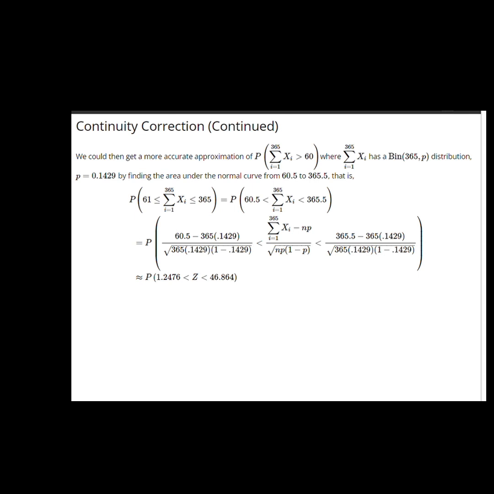This will turn out to give us a value like Z is bigger than 1.2476, less than 46.864. You will, of course, have noticed that whether I use 46 on the right or infinity will make essentially no difference to the calculation of the probability. It's 0.1061. Now, this is quite a lot closer to the true value than is the value we obtained earlier, 0.1204, when we did not use the continuity correction.